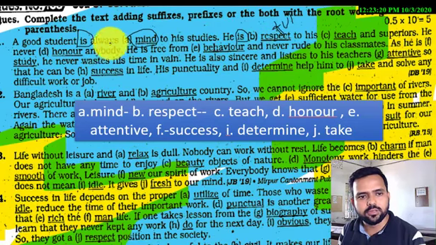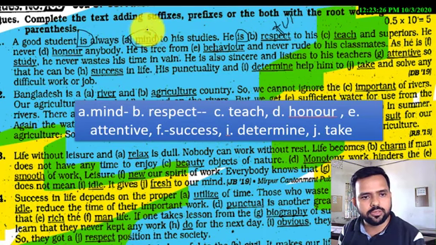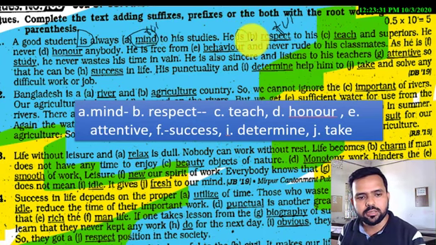According to the rule of suffix and prefix, after the be verb we can use an adjective. So in answer A, we used the adjective mindful. The same rule I'm repeating again to answer the question in B. So you have to write here respectful.